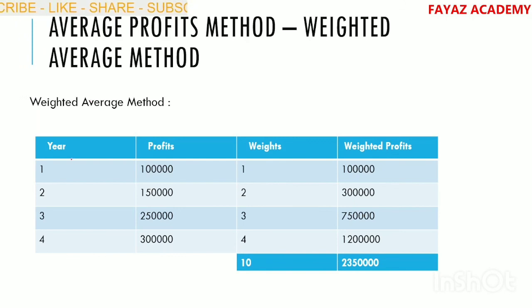Weighted average method. Here, we have profits, weights, weighted profits. Year 1, profits given 1 lakh. 1 lakh into 1, we arrive at 1 lakh. Next, 1,50,000 into 2, that is 3 lakhs. Next, 2,50,000 into 3, 7,50,000. Next, 3 lakhs into 4, 12 lakhs. Total of weighted profits is 23,50,000 and total of the weights column is 10.